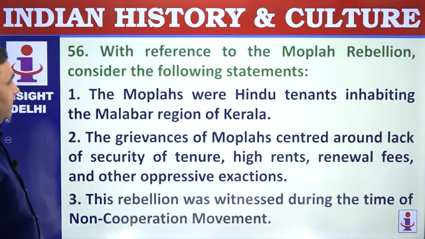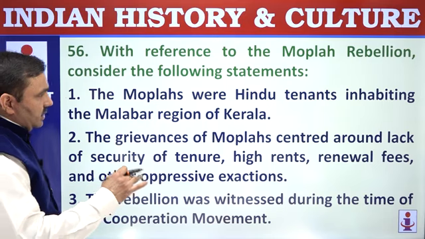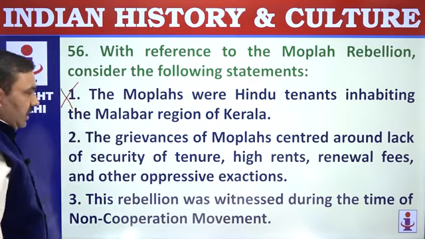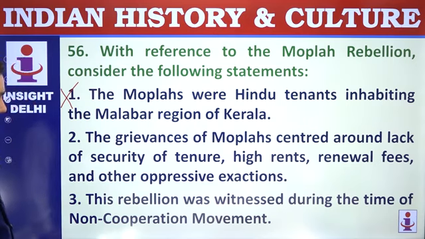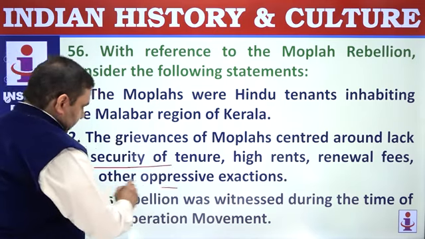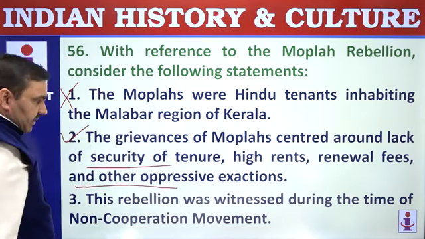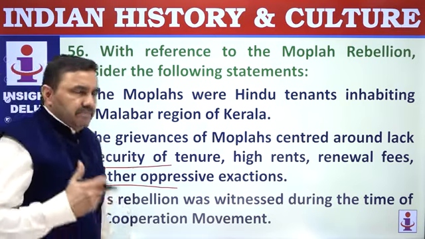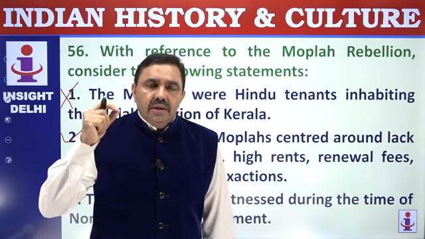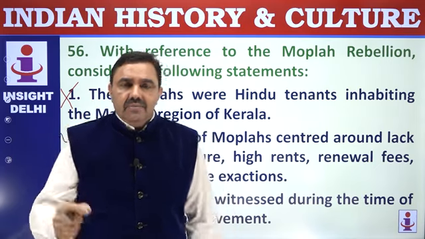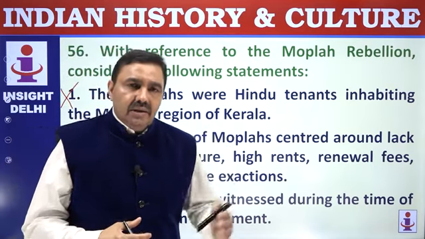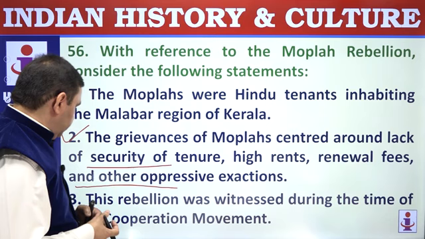With reference to Mopla rebellion, consider following statements. The Moplas were Muslim, not Hindu, tenants. In Malabar region of Kerala, the grievances of Moplas centered around lack of security of tenure. So they were tenants, and like every other tenant in India, they were exploited by landlords. Here the feeling of exploitation was much more, because these Moplas were Muslim tenants of Arab descent, and the landlords were Nambudri and Nair Brahmanas of Indian origin.